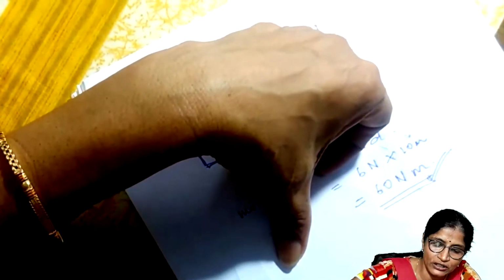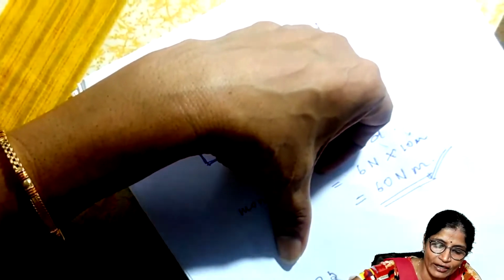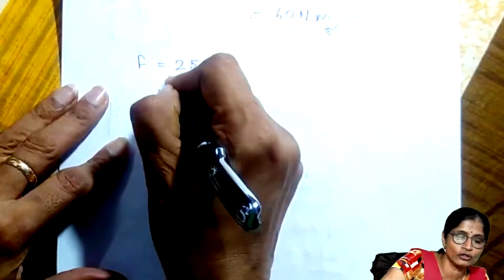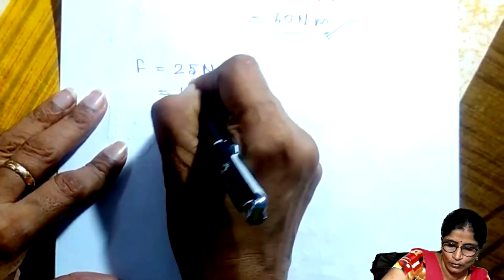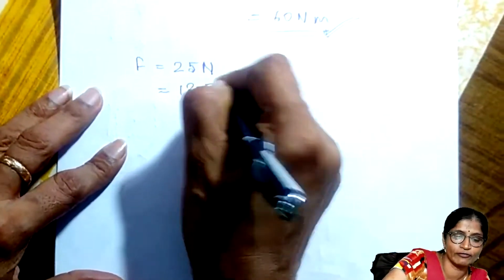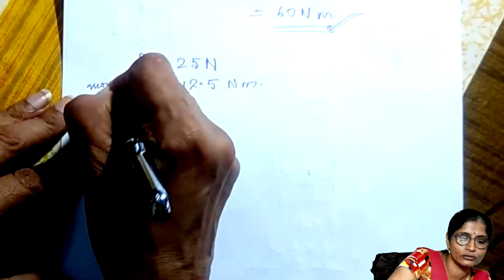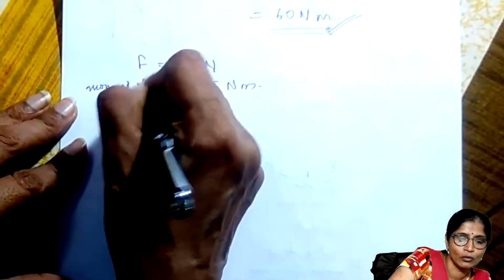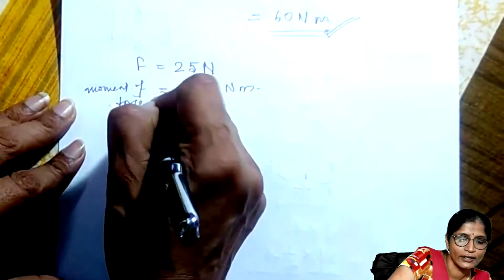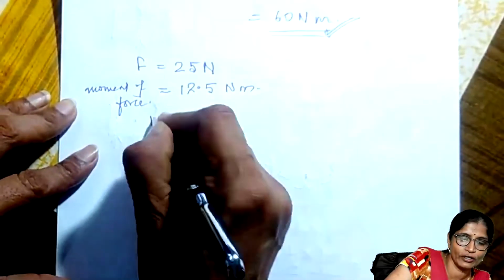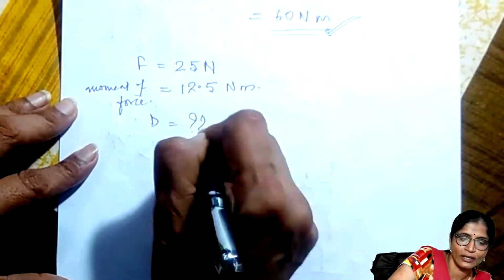So here the force is equal to 25 Newton and the moment of force is equal to 12.5 Newton meter. And we are asked for the perpendicular distance from where the force has been applied.